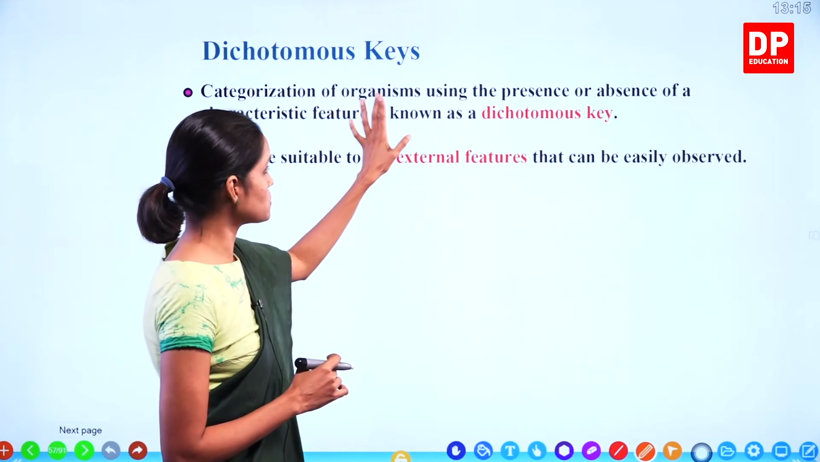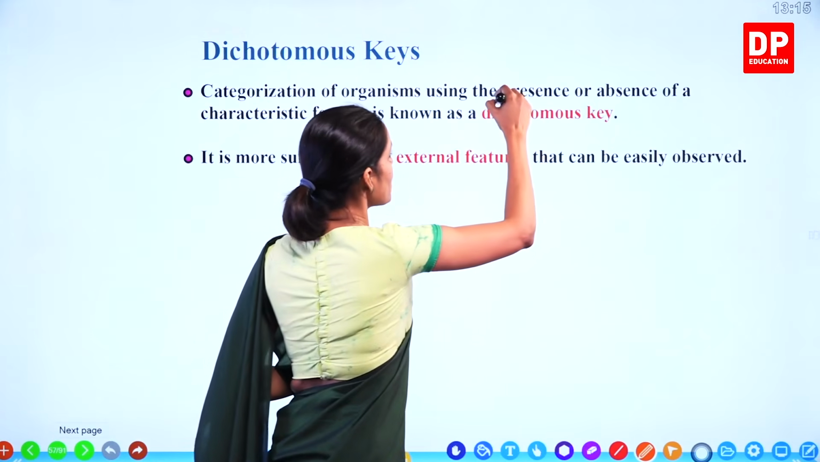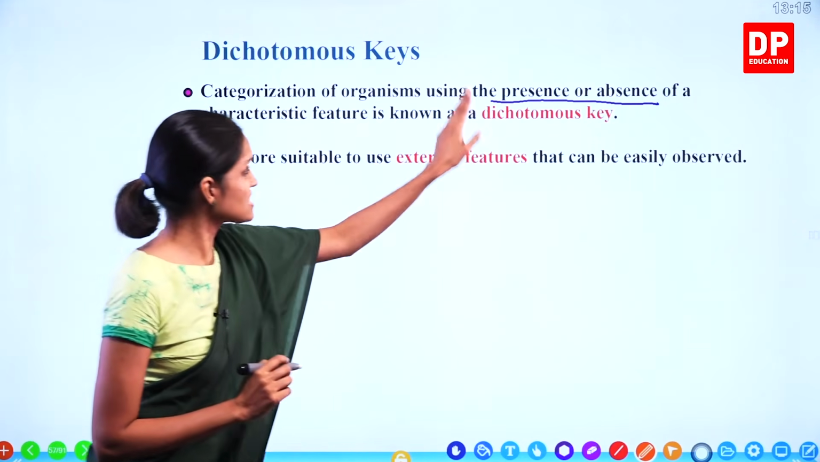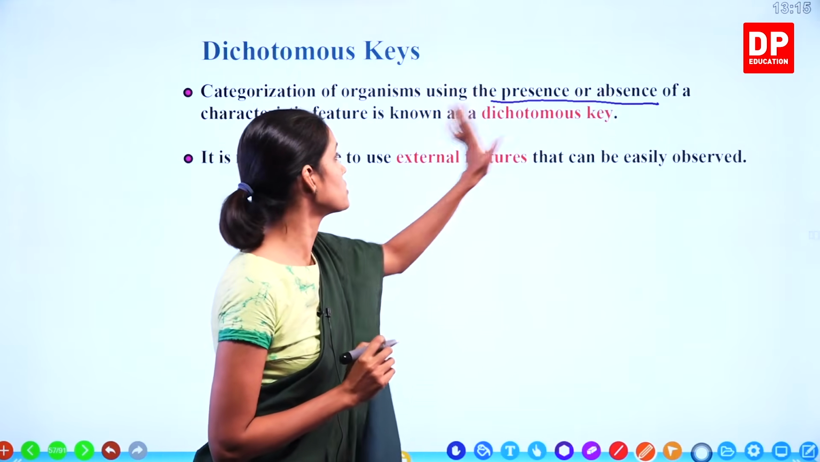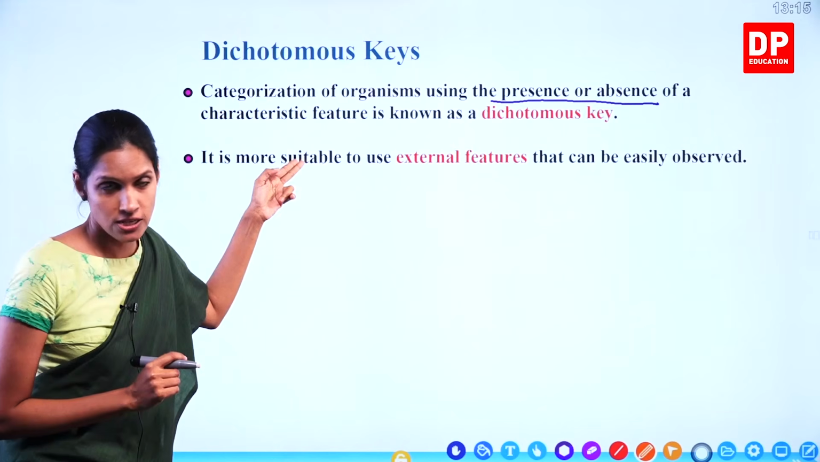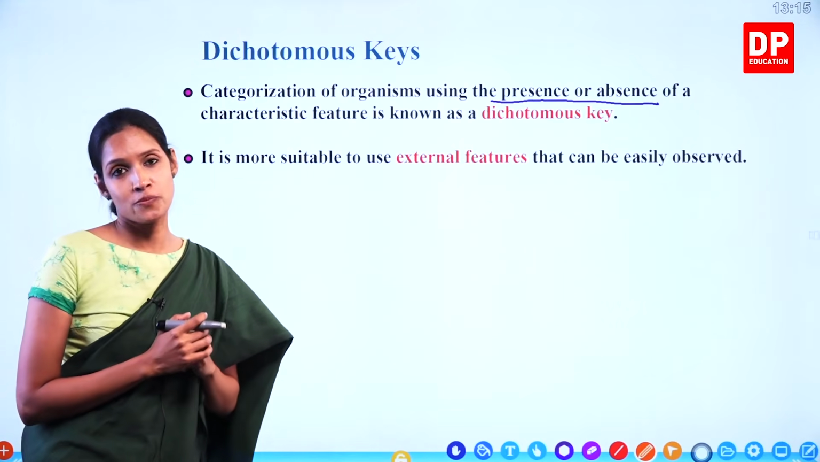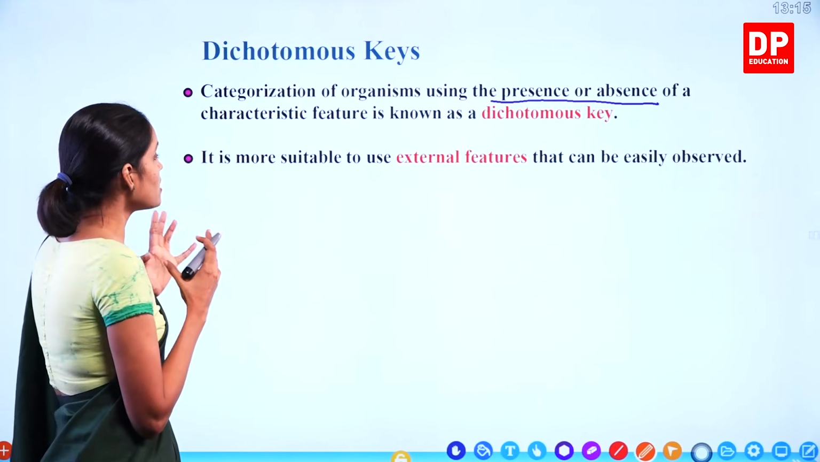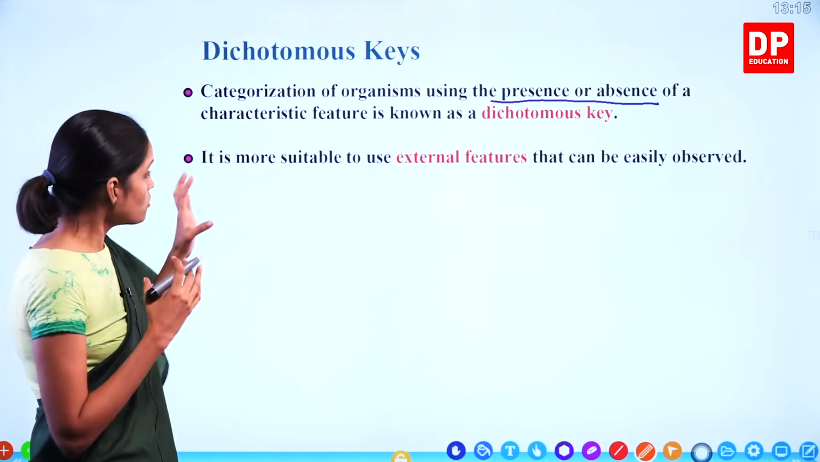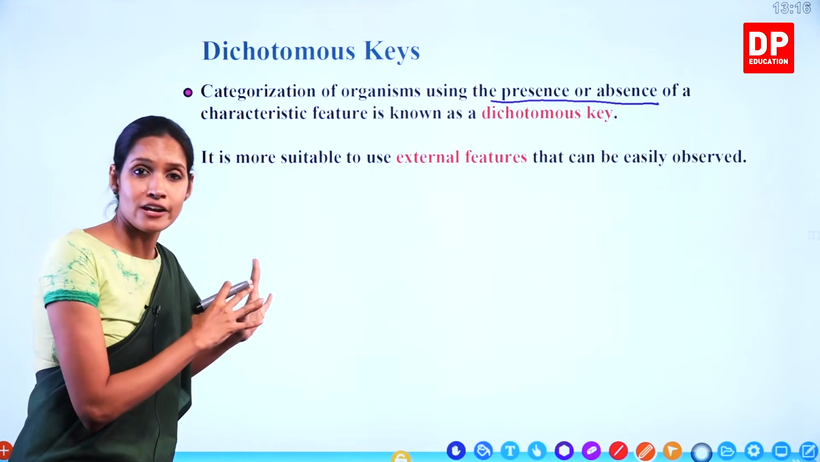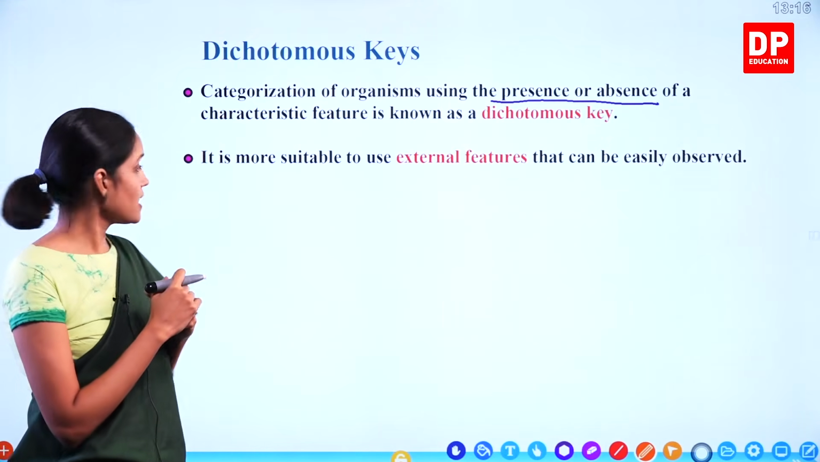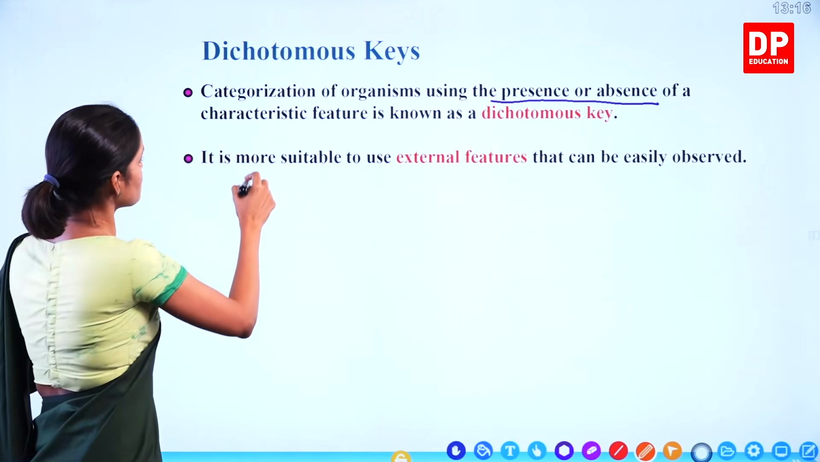Categorization of organisms using the presence or absence. Remember, this is a key point. This is very important. Presence or absence of a characteristic feature is known as a dichotomous key. So here we are going to discuss how to look at a certain organism, how to check whether they have a certain characteristic or not, and how to group them. Understand?